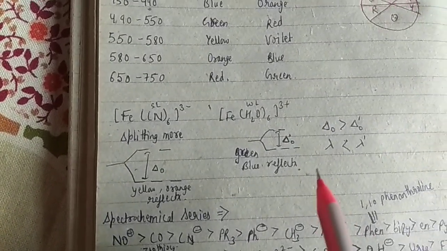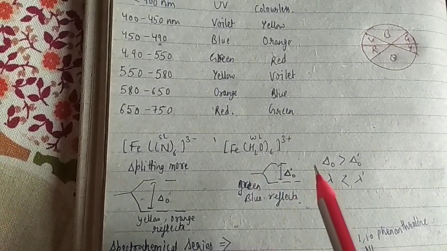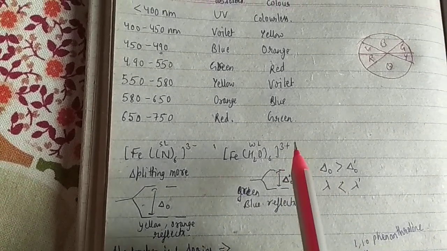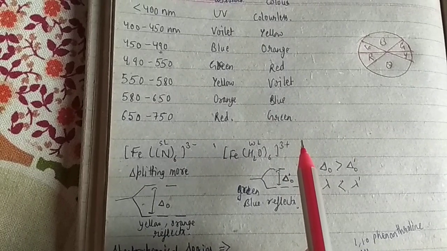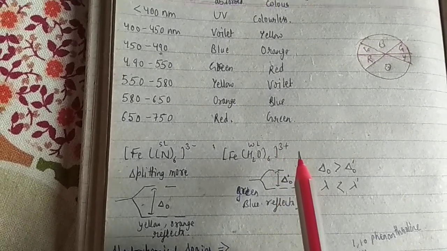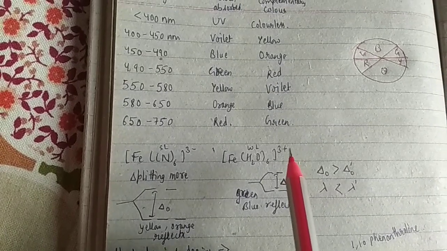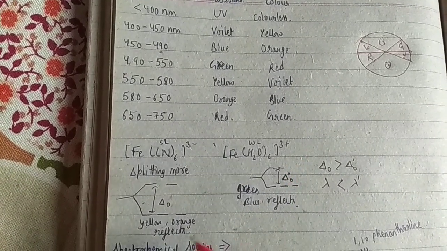Alright. Then in the earlier video we have discussed that the delta O value depends upon the charge on the metal ion. The more the charge on the metal ion, the higher the oxidation state, the more crystal field splitting energy it has.